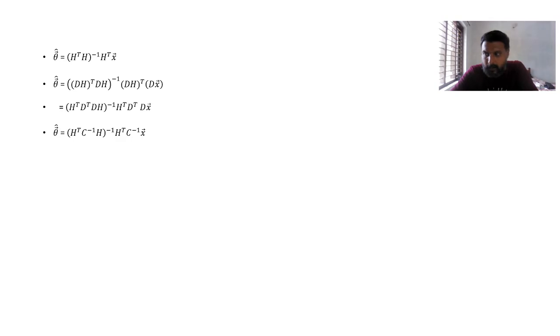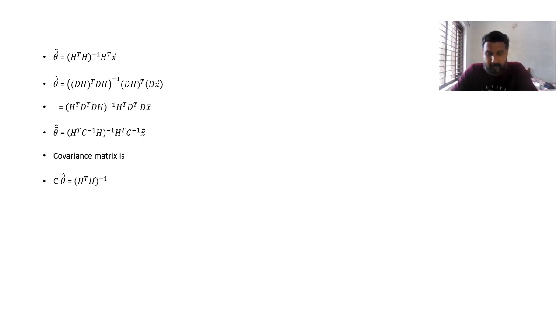Now we have to calculate the covariance matrix also. The covariance matrix, that is capital C of theta cap, is nothing but (H transpose H) inverse.